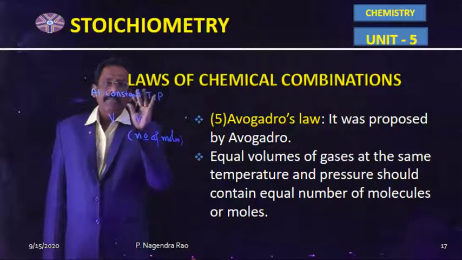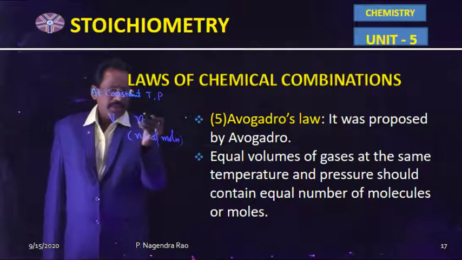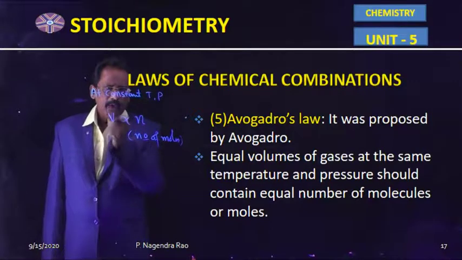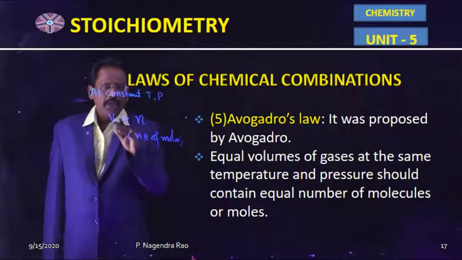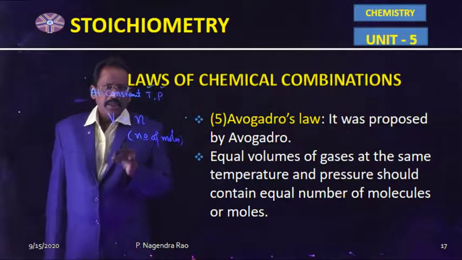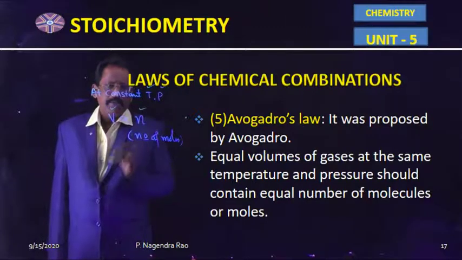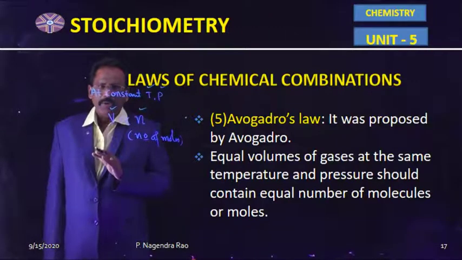1 mole of any gaseous substance contains 6.023 into 10 power 23 molecules. So 6.023 into 10 power 23 molecules is nothing but 1 mole. So if the number of moles increases, the volume occupied by the gas also increases. If 2 or more gases are at constant temperature and pressure and occupy the same volume, they should contain the same number of moles. So volume and number of moles are directly proportional to each other according to Avogadro.